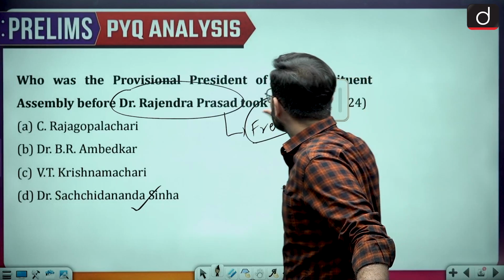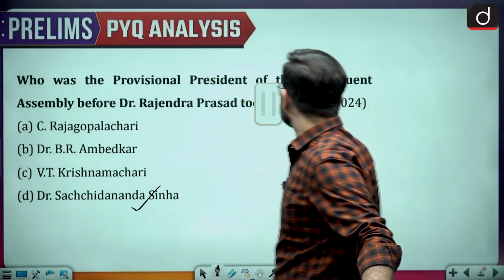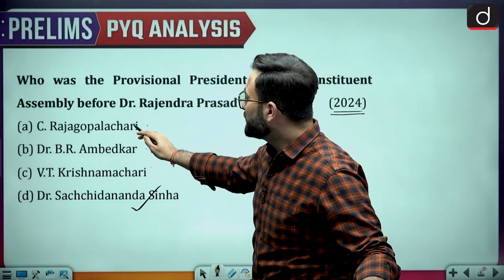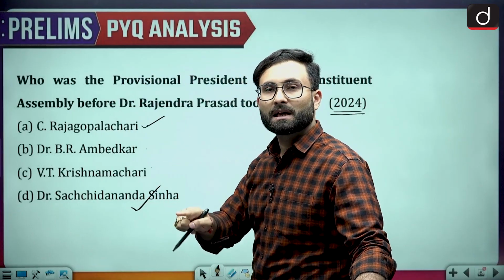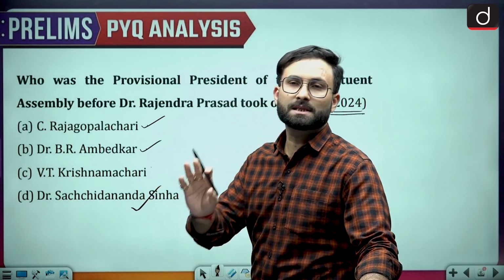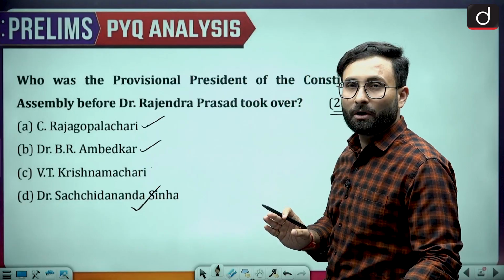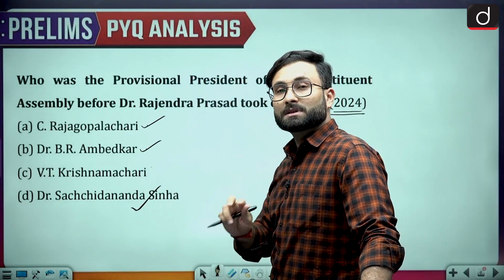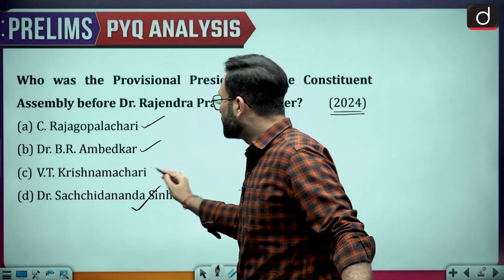Now what I'm trying to say to you is that this question was asked in 2024 and there were 4 names which were mentioned. That is C. Rajgopalachari, you know that is a prominent personality from modern India. Then Dr. B.R. Ambedkar, you obviously are familiar with this particular name. Okay, and coming to the next one, that is V.T. Krishnamachari. Now some of you might not be able to recall this particular name.